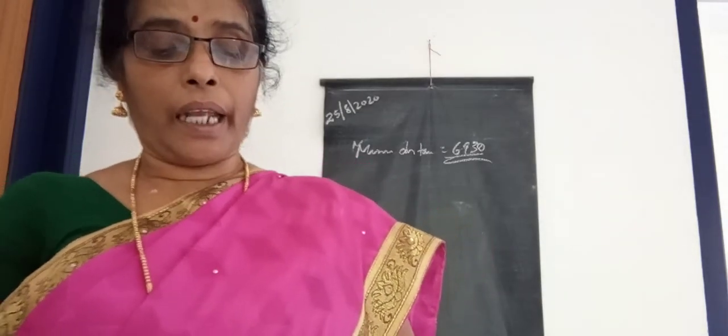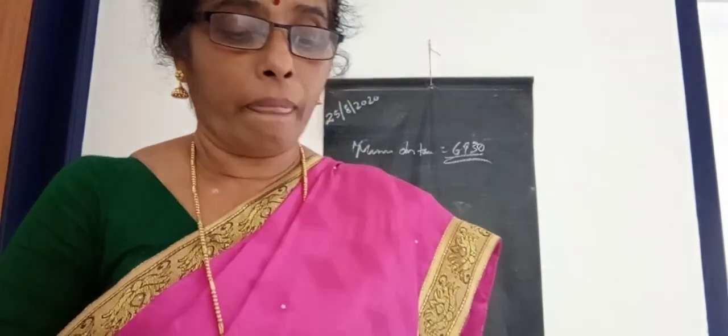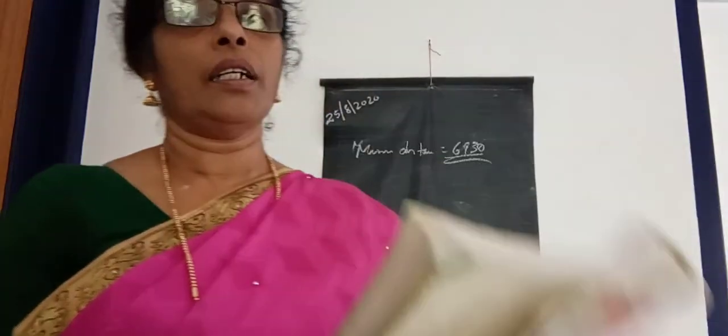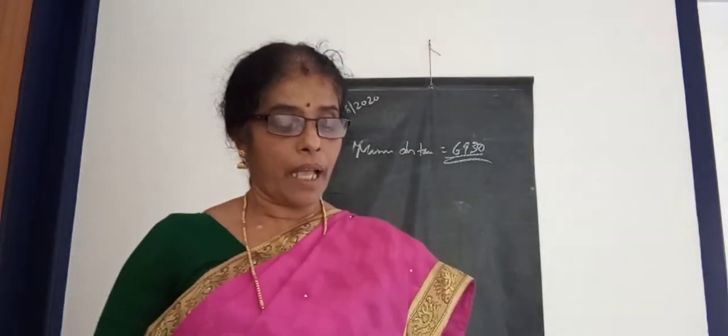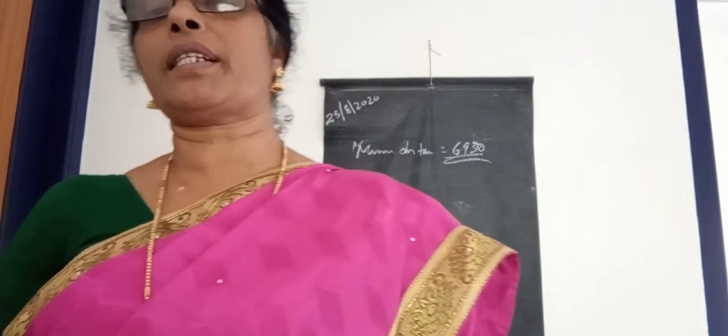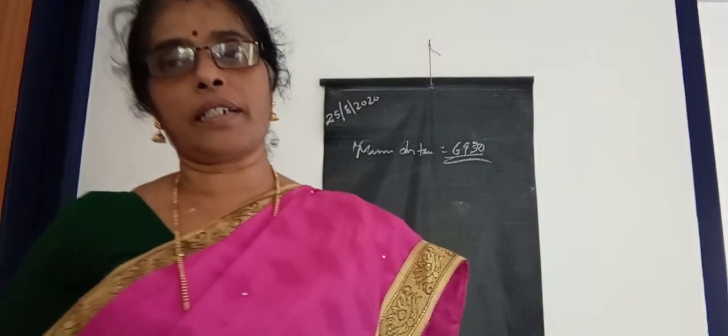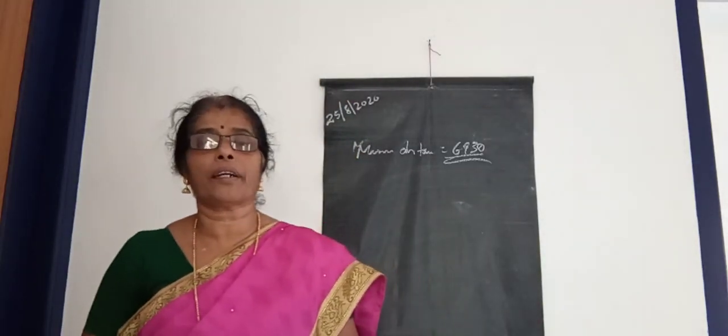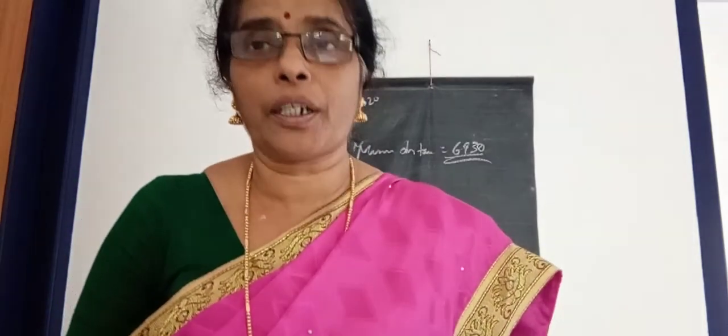The length, breadth and height of a room are 825 centimeter, 675 centimeter and 450 centimeter respectively. That is the third question. Find the longest tape which can measure the 3 dimensions of the room exactly. You want to find out the longest tape. Longest tape means you have to find out the HCF of the length, breadth and height of that room. Okay, so you can take it as homework.